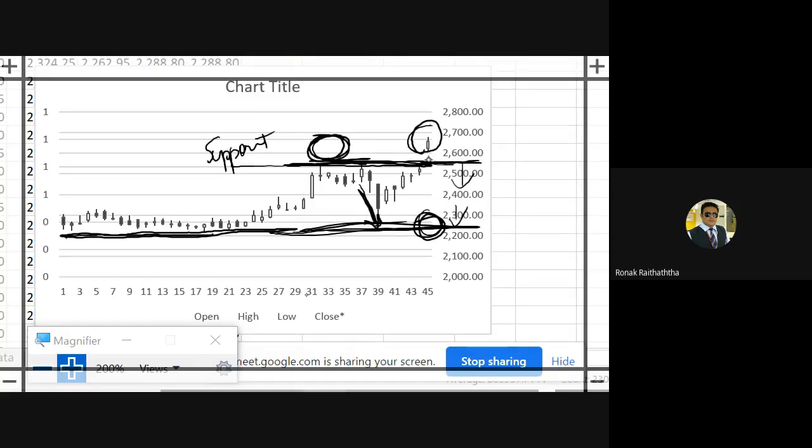Today the resistance which the TCS was facing, no, it's broken. So now in the next few days to come, this line is going to be the support line for it. उससे नीचे वो जाने के लिए थोड़ा सा स्ट्रगल करेगा, वहां पे उसको स्ट्रॉन्ग सपोर्ट मिल सकता है.